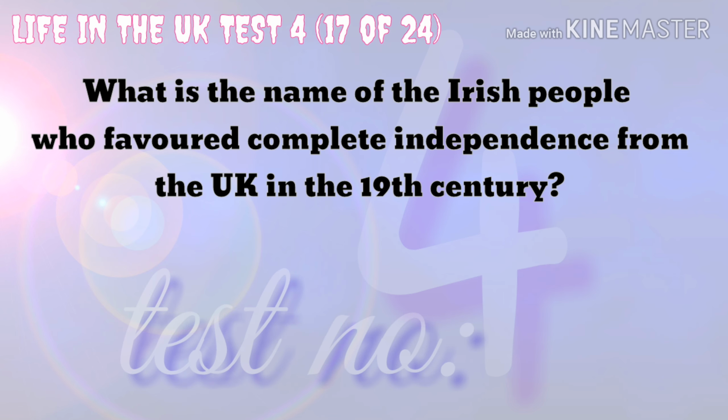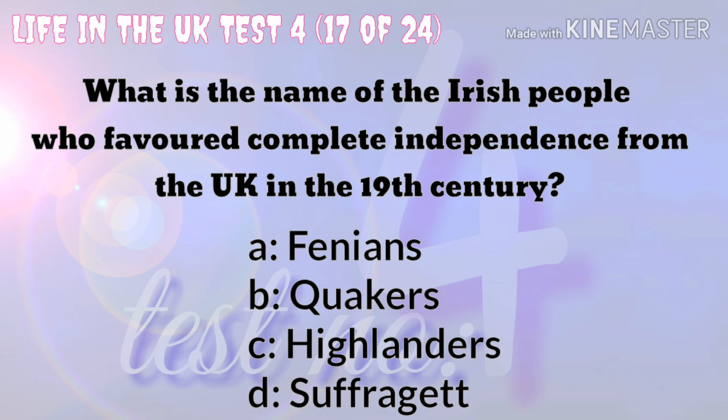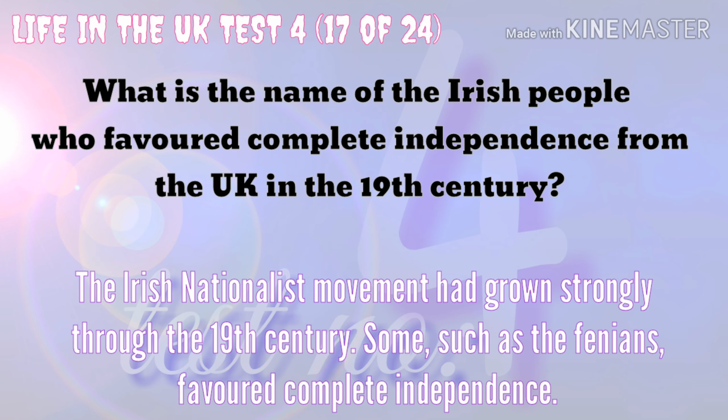What is the name of the Irish people who favoured complete independence from the UK in the 19th century? Fenians, Quakers, Highlanders, or Suffragettes. The Irish nationalist movement had grown strongly through the 19th century. Groups such as the Fenians favoured complete independence.